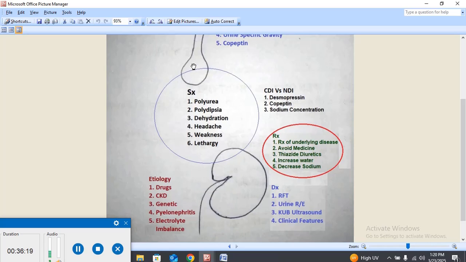In the central diabetes insipidus, the antidiuretic hormone is not secreted, but the sodium concentration is maintained by the kidney, because the kidney is normal in central diabetes insipidus. So the sodium concentration is somewhat normalized by the kidney.